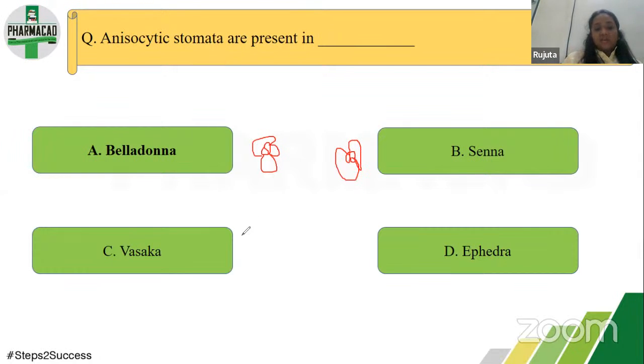And in case of diacytic stomata, the epidermal cells are arranged perpendicular to the guard cells. So these are different types of stomata. There is one more type, that is anomocytic.